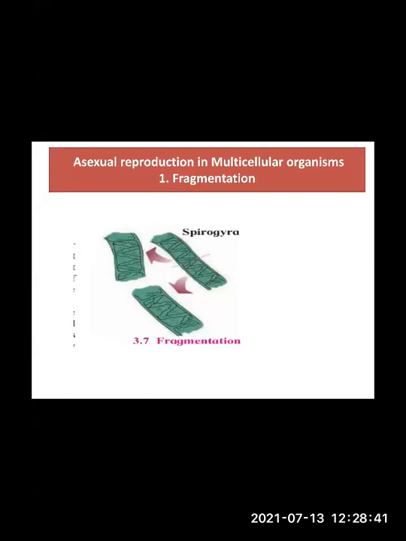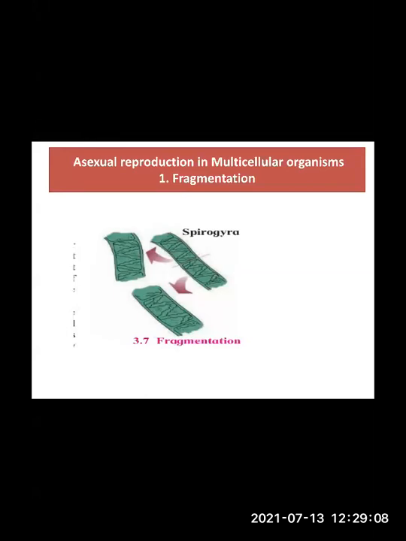I hope you understood very well how Spirogyra undergoes fragmentation. When this process takes place, what is the condition it needs for fragmentation? Plenty of water.